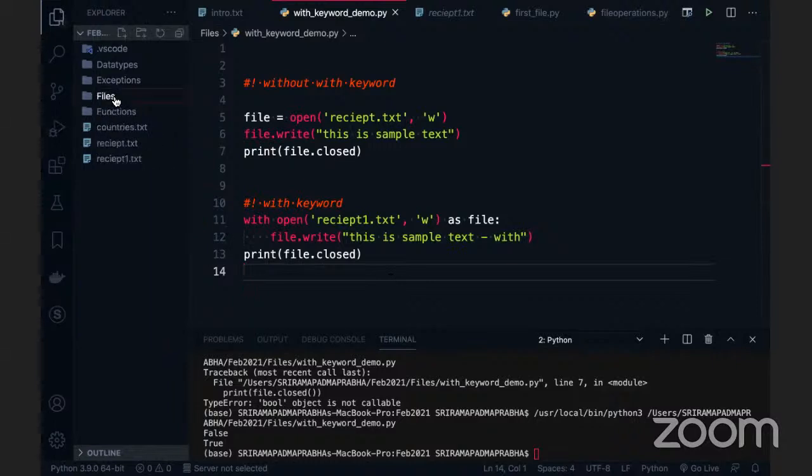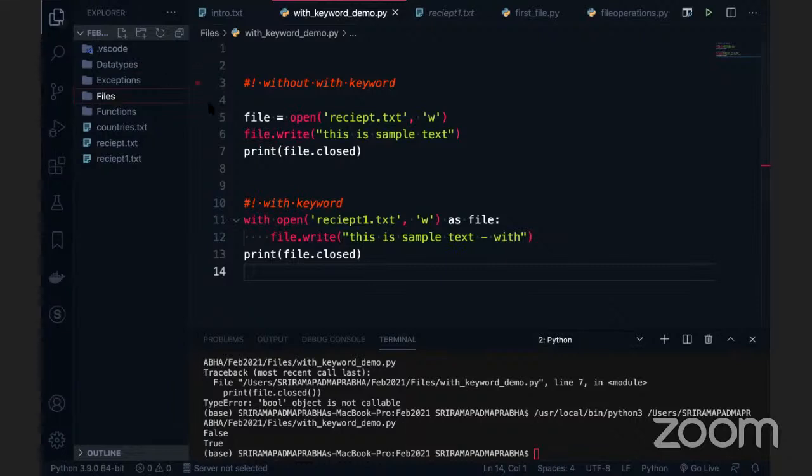Now I'm going to talk about another important function, called seek. What is the use of the seek function? How to use it? Can anybody tell me what the seek function is, and why we need to use it? I want to use the seek.